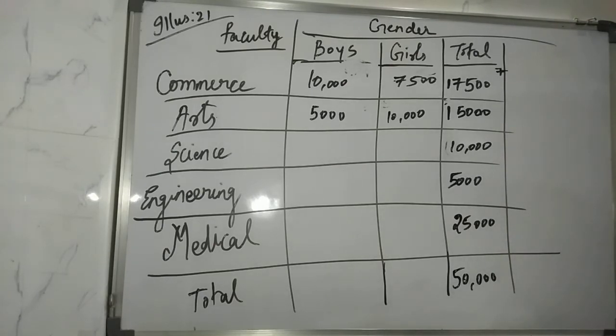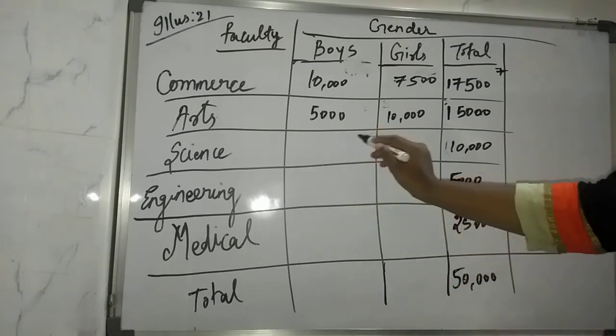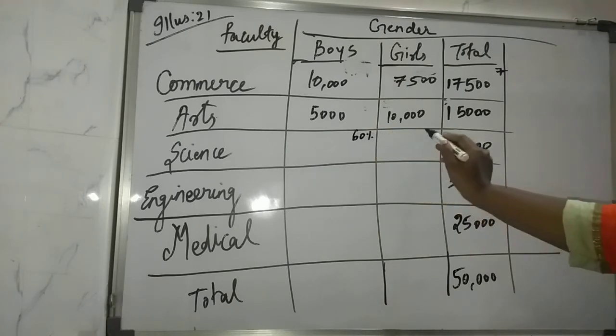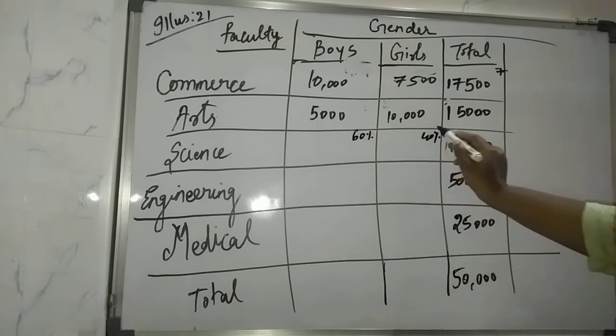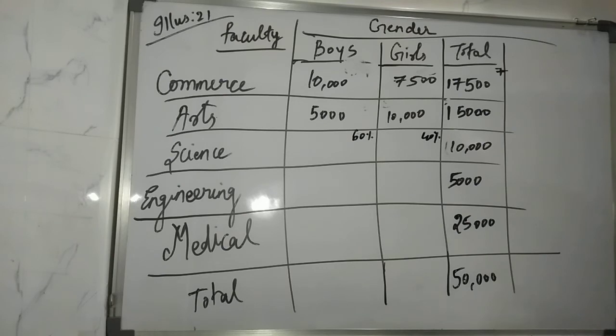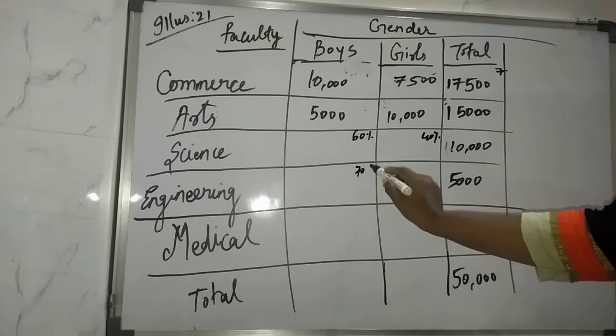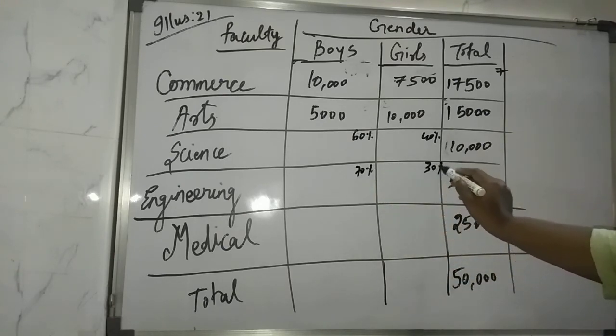What is written? In science and engineering faculty, there are 60% and 70% boys respectively. So first is science. Science is 60% boys. If this is 60%, this is 40%. And for engineering, the boys are 70, so if 70, this is 30, right?